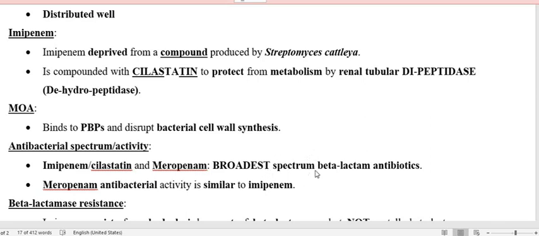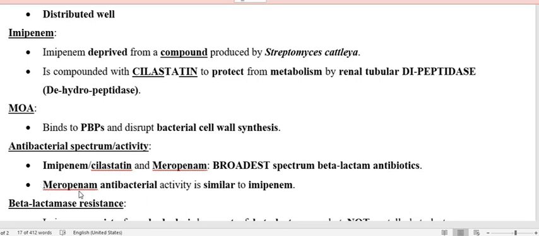This is very important, because the beta-lactam ring of the carbapenem persists even in the presence of beta-lactamases like penicillinase and cephalosporinase, except the MBLs that I earlier mentioned, the new entry like New Delhi metallo beta-lactamase. So this is important.